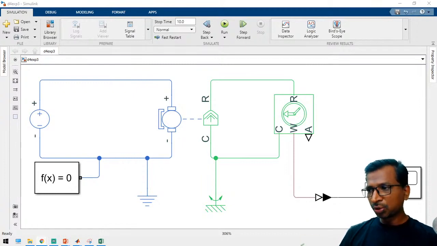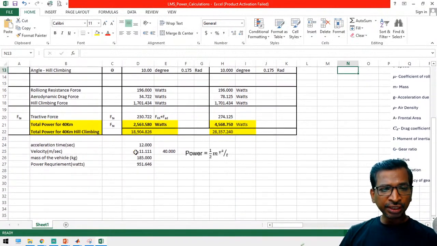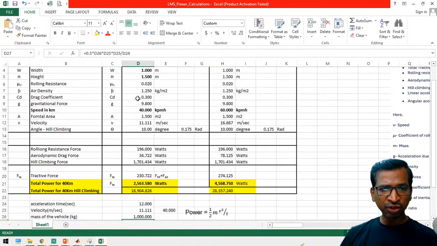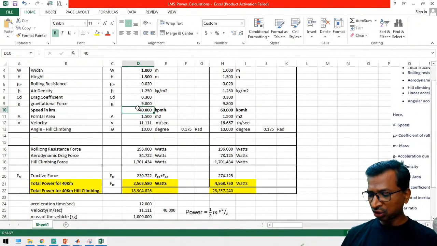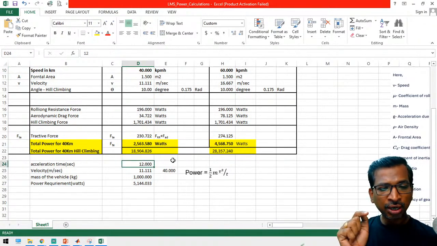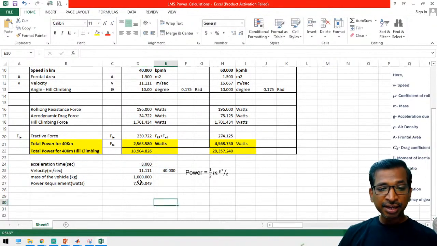See, while you take your motor calculations, if you want to reduce the time period, instead of the same power, 1000 kg with 40 kilometers per hour. Suppose you take 40 kilometers per hour as the rated speed, and if you want to reach this speed within 8 seconds, then this 7.7 kilowatt you have to supply to the motor instantaneously.